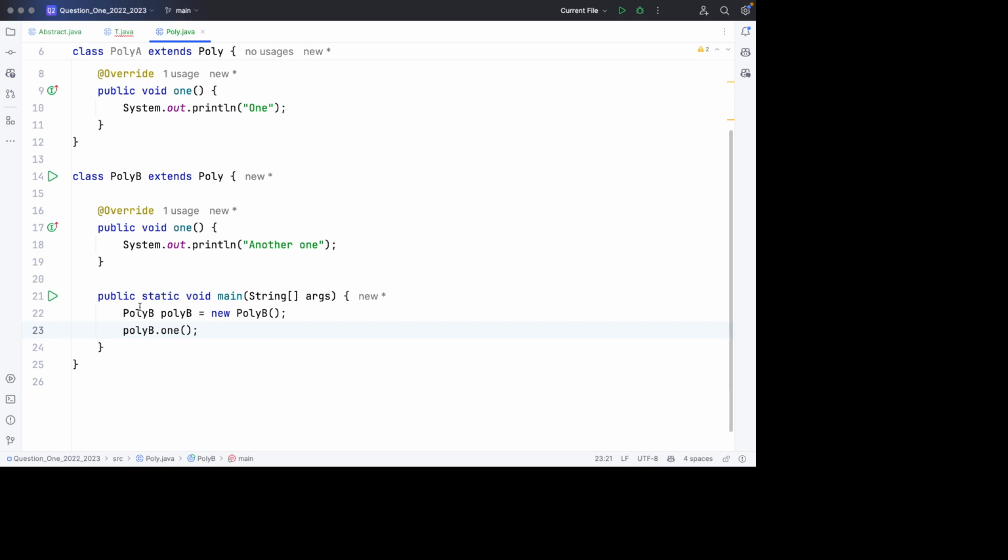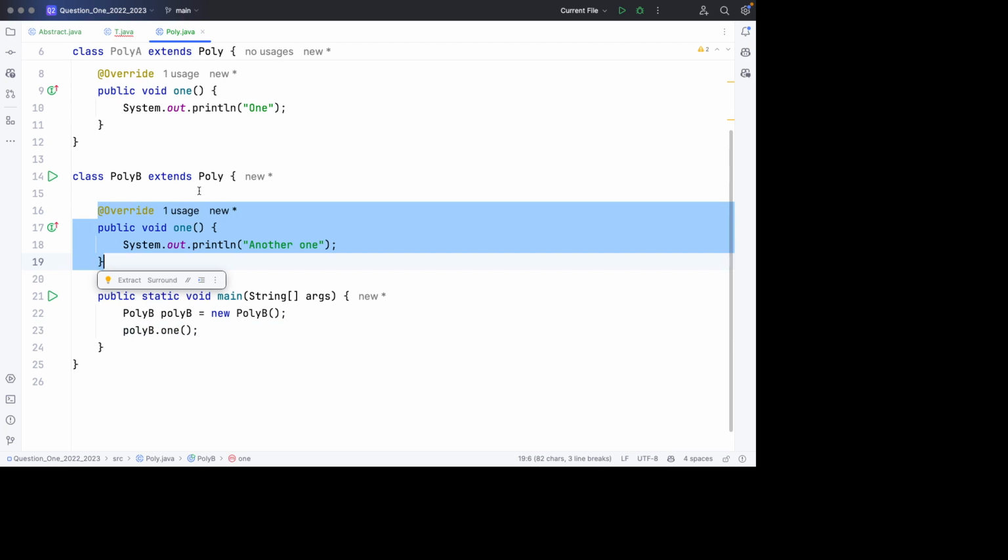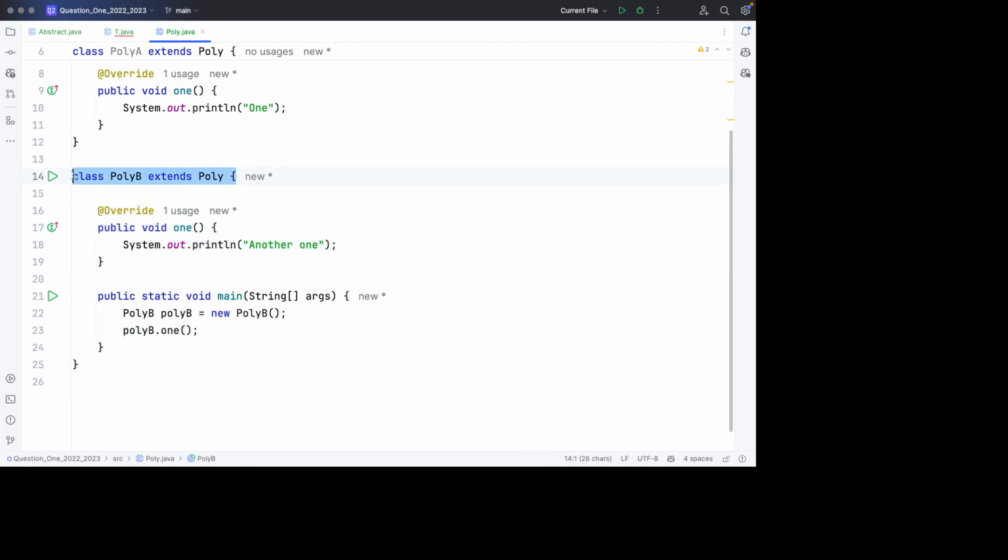So this poly B object is going to call the 1 method, but this 1 method is going to be this one that was implemented in what? In the class poly B. That's the one we are going to call. So running this code should print out what? Another one as the output.